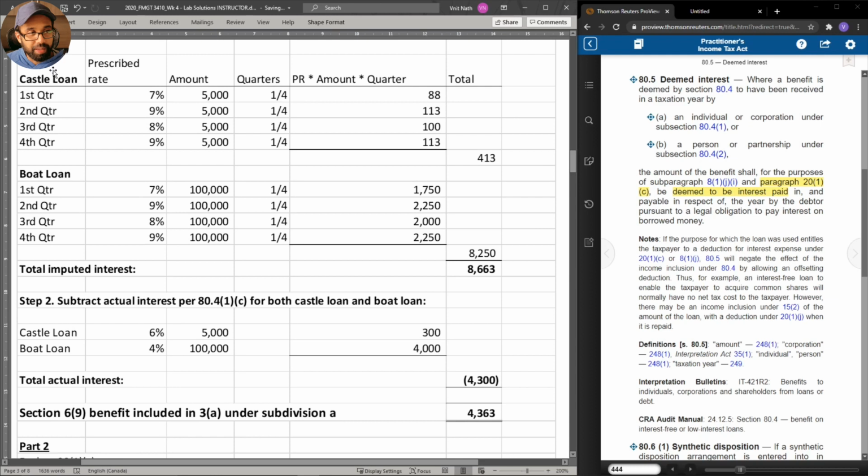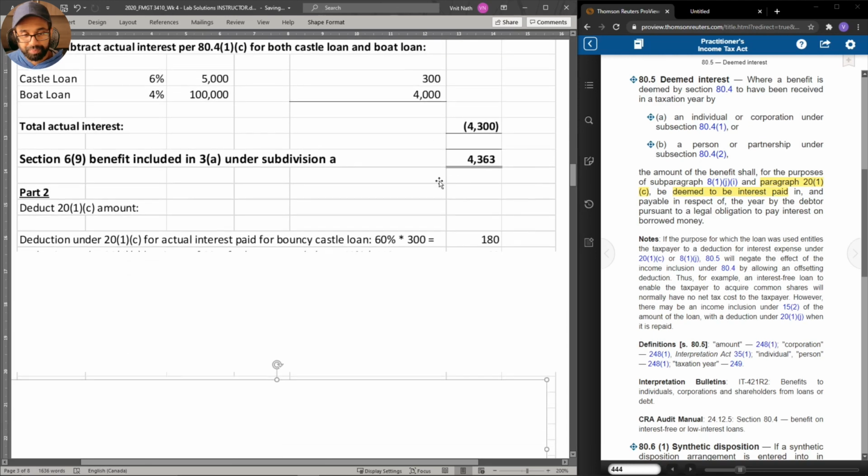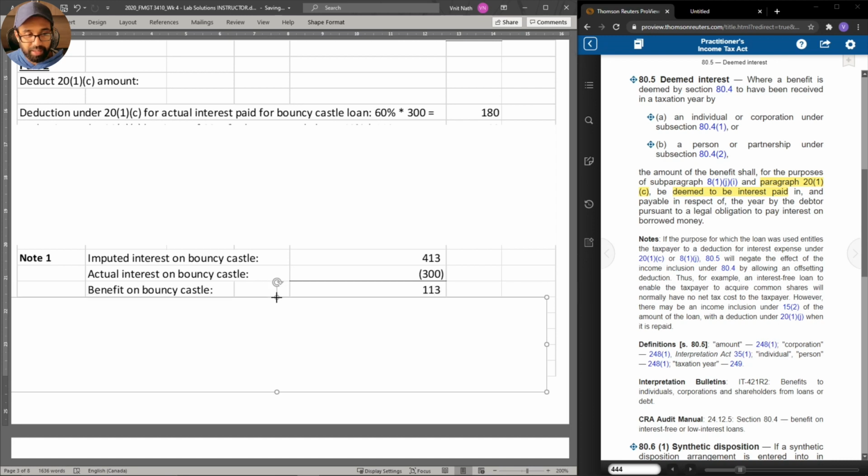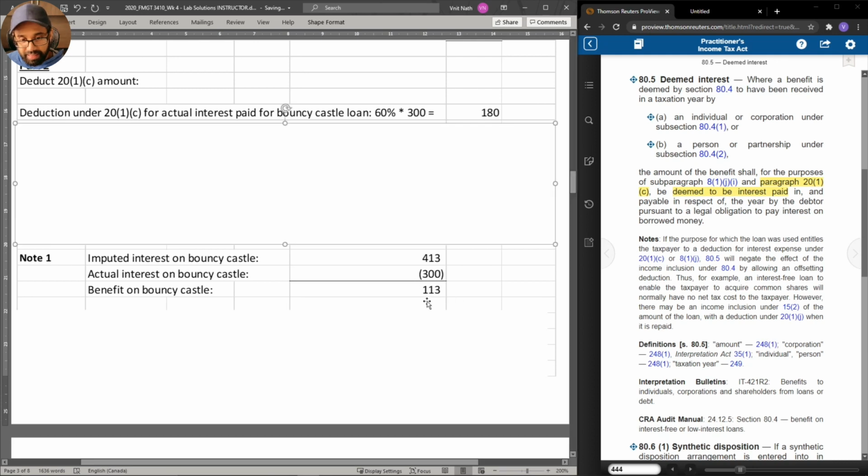If we go up, we can see that from the castle, we calculated the imputed interest, or the interest at the prescribed rates, to be $413. And the actual interest paid on the bouncy castle was $300, meaning the benefit on the bouncy castle was $113. And 60% of that was used to earn business or property income, which is the requirement for paragraph 20(1)(c).